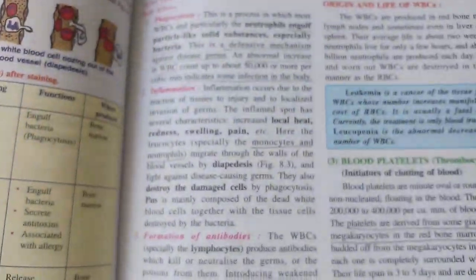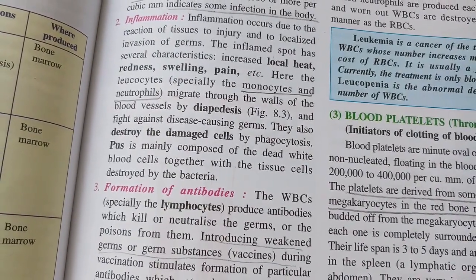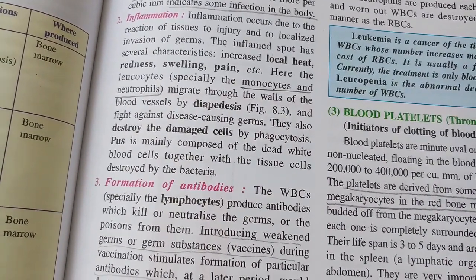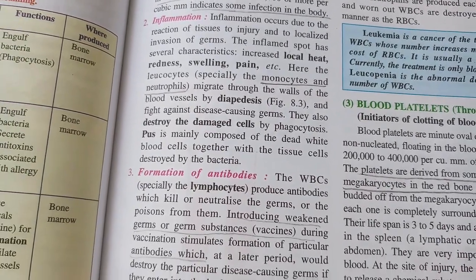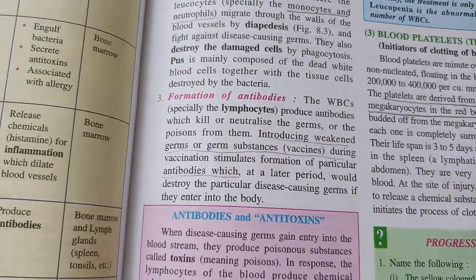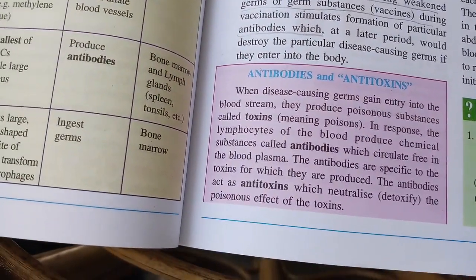Right? The way we learn in chemistry, acid-base reactions neutralize the acidity or the basicity and form a salt. Same way here, WBC produces antibodies which neutralize the toxin by releasing antitoxin. Right?